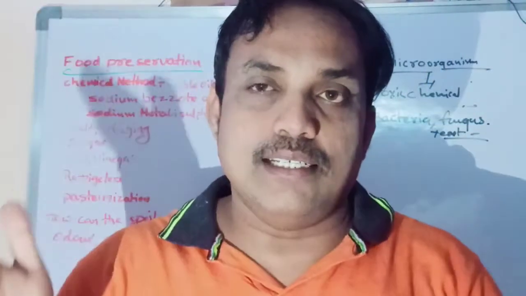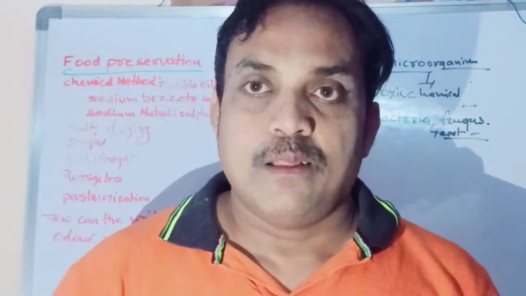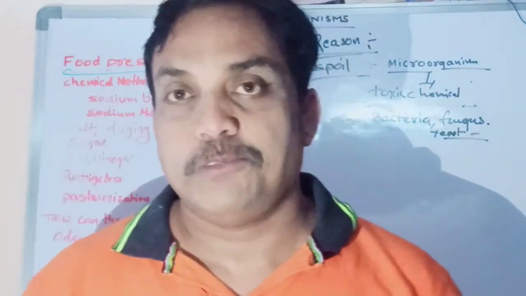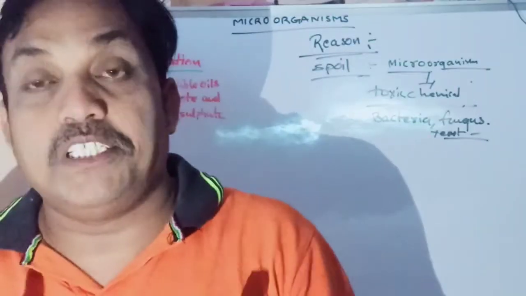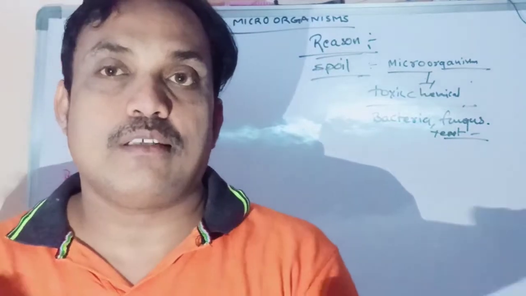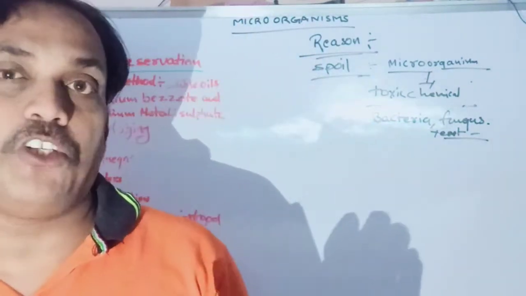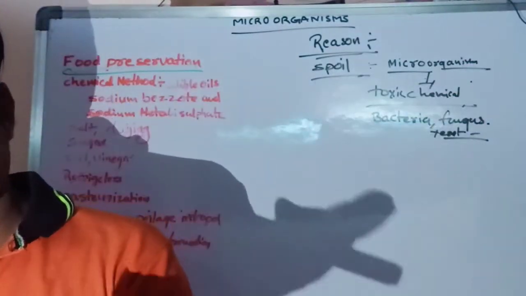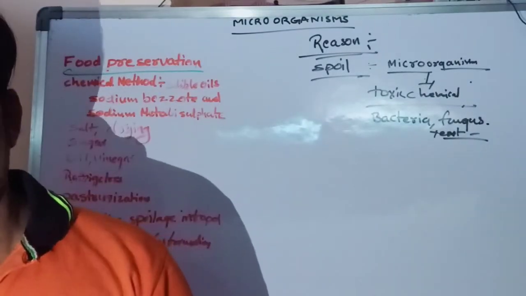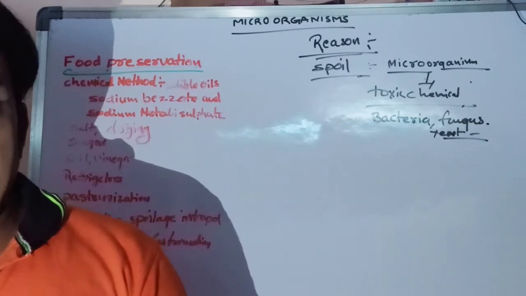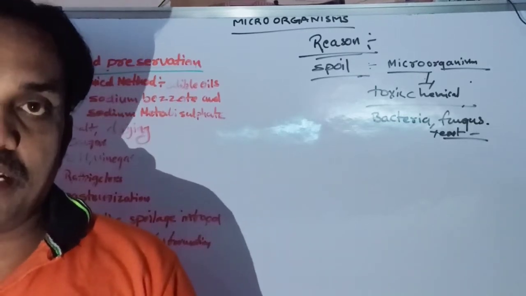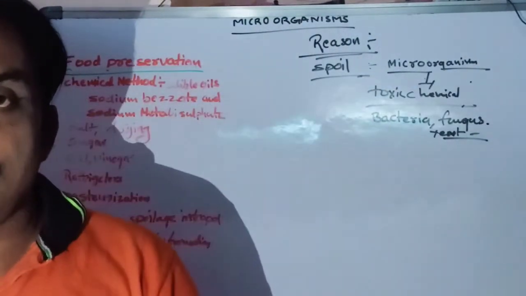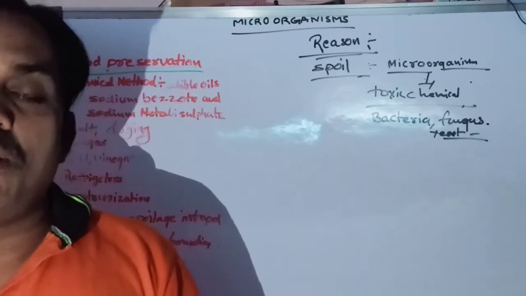They are using sealed boxes that do not allow air, everything is covered. Especially thermocol boxes. How do they transport fish from one place to another? They use thermocol boxes. They keep ice inside the box, and the fish is covered with ice, so that they can send it from one place to another.